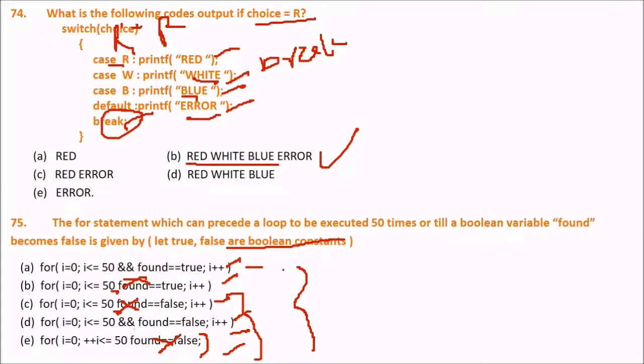So what is D? D is saying if I equal to 0, I is less than equal to 50 and found equal to false, I plus plus. Here true and false are boolean constants. So we want a for statement which can precede a loop to be executed 50 times or till a boolean variable found becomes false, given that true and false are boolean. So this variable found has to become false. So we'll go with this. Okay. So the answer is D.